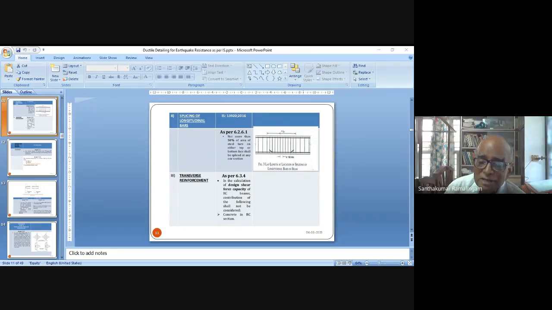Code gives you an equation for the diagonal strut, and that diagonal strut is in the direction of the wall. If your wall is both in the x and y direction, you will have a separate diagonal strut for the x wall and separate diagonal strut for the y wall.